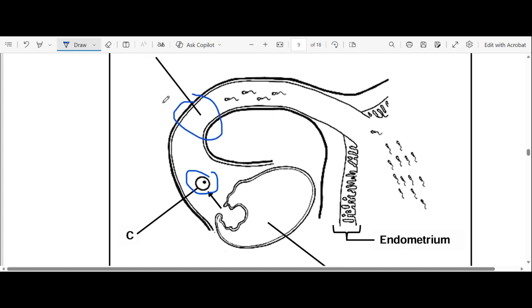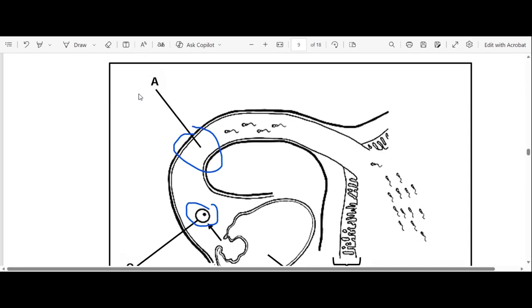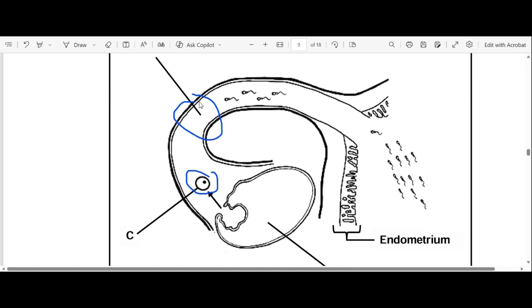I can't see this letter. Let me just move. It's this one, A. So our A becomes our fallopian tube. Fallopian tube, because it's one fallopian tube, right? So this is our fallopian tube, the site of fertilization.